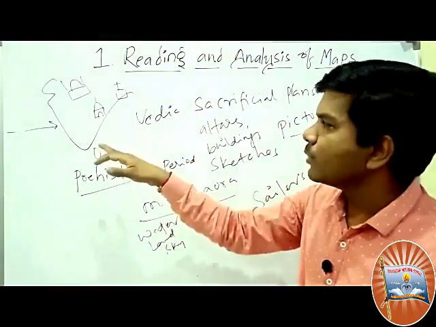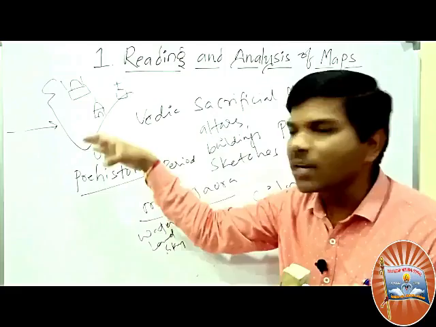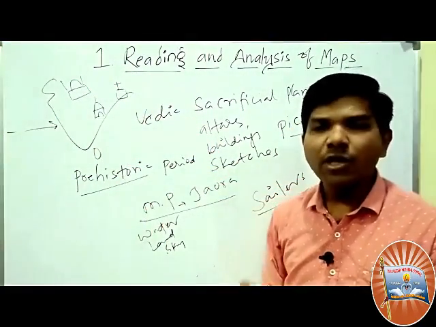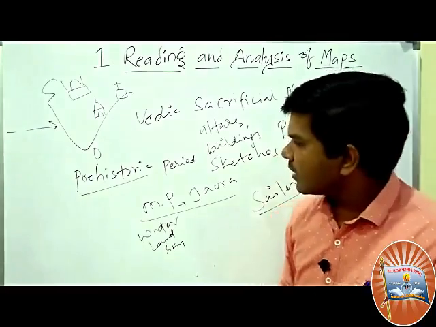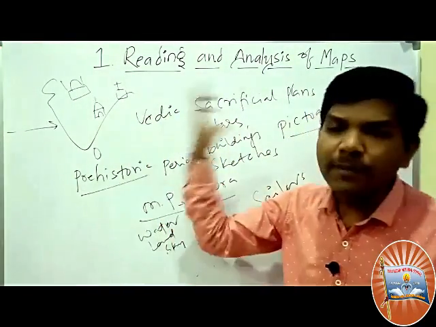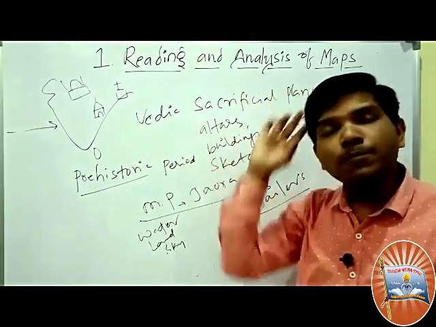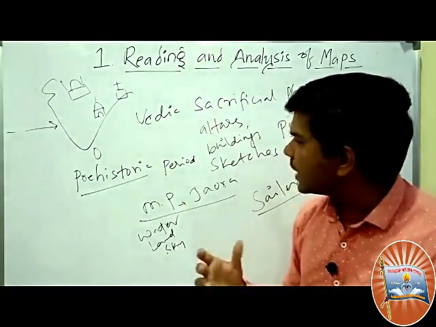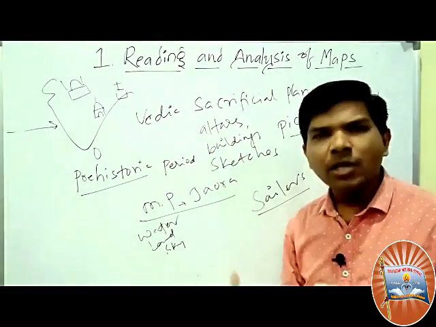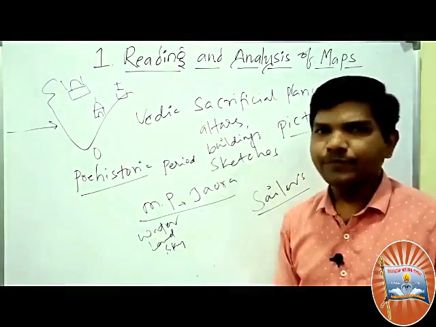One unknown person came to India. He recorded his voyages and his journey, and he also made maps related to his journey. So sailors also made maps, and for pilgrim centers, they also made maps. In the ancient or Puranic period, Vedic sacrificial altars were also made. So different maps were made by ancient people.